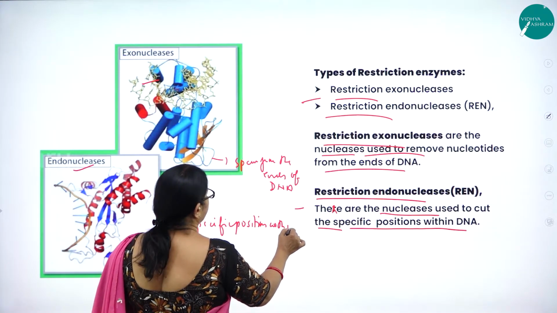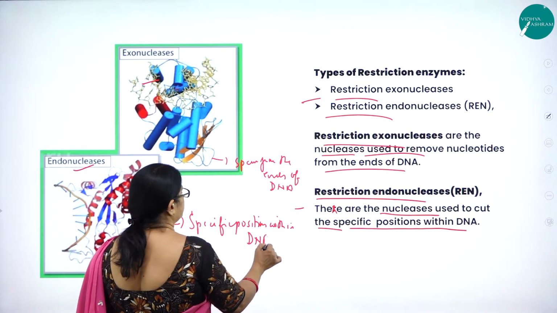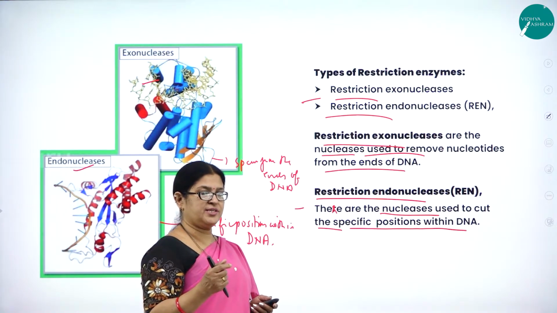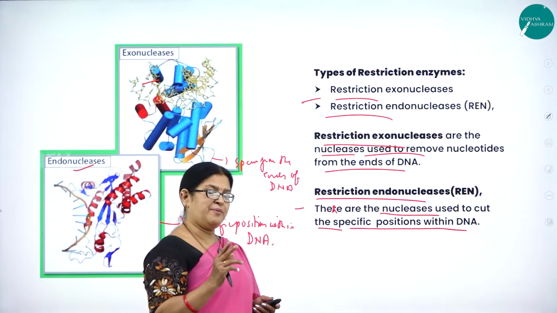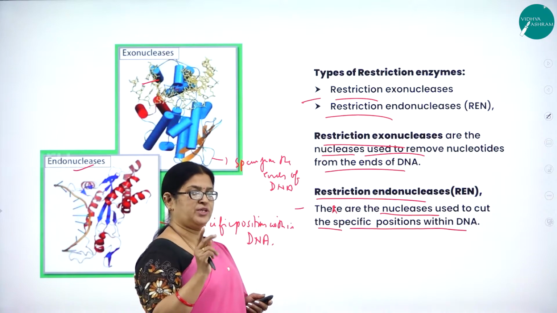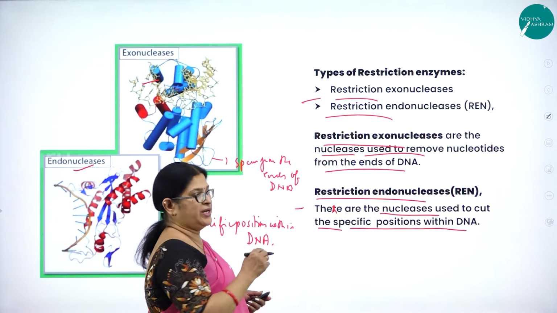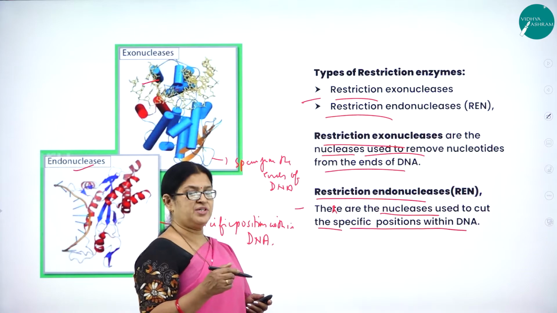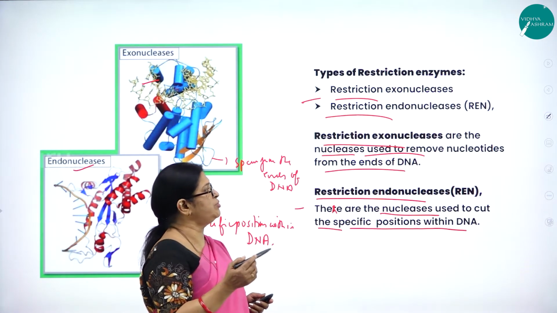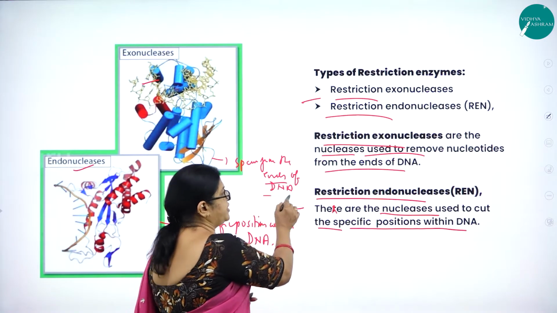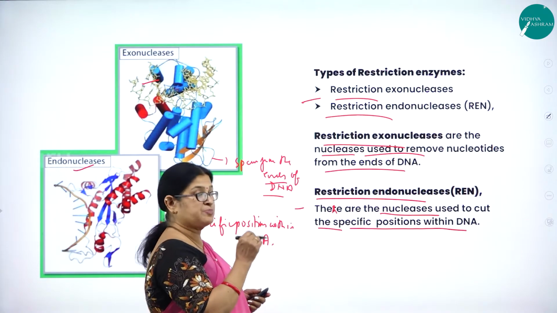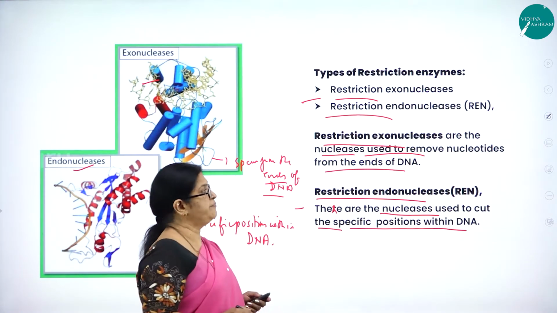Positions within DNA. Specific positions within DNA. So what are the restriction endonucleases? Restriction enzymes are a type of enzymes which belong to a group called nucleases. There are two types: restriction exonucleases and restriction endonucleases. Restriction exonucleases are the nucleases used to remove nucleotides from the ends of DNA, and restriction endonucleases are used to cut at specific positions within DNA.